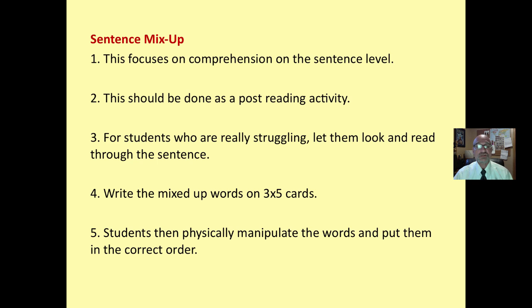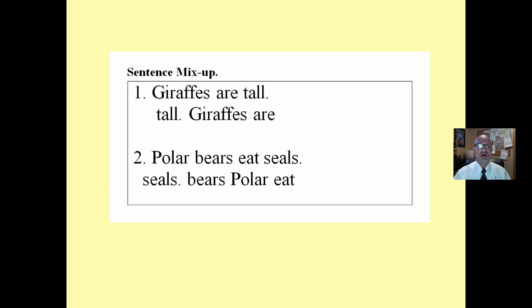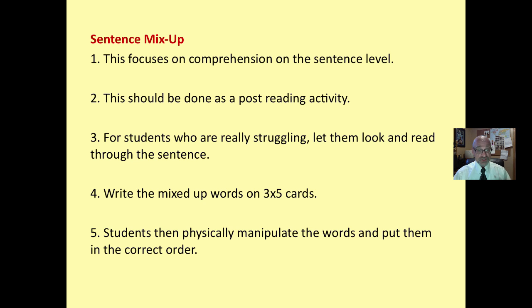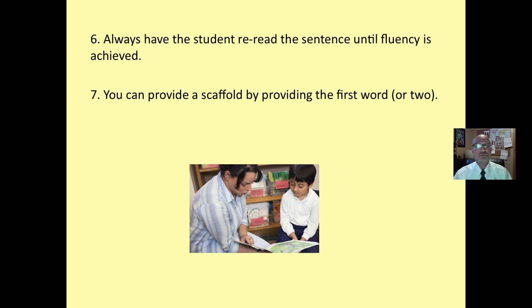Maze. Sentence mix-up, again, focuses on the sentence level. Should be done as a post-reading activity. If students are really struggling, let them look and read through the sentence. You write the sentences down on 3x5 cards. There they are. Students then physically manipulate the words and put them in the correct order. Always have students reread the sentence until fluency is achieved.